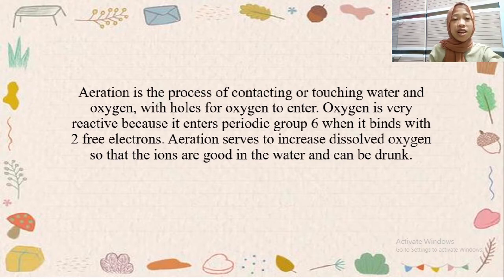Oxygen is very reactive because it is in periodic group 6 and binds with 2 free electrons. Aeration serves to increase dissolved oxygen so that the ions in the water are good and it can be drunk.